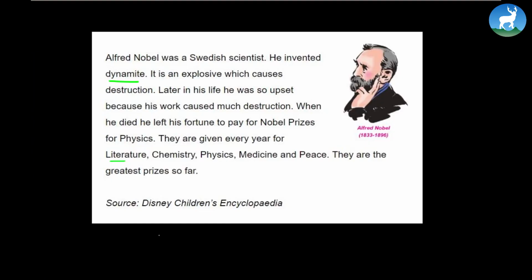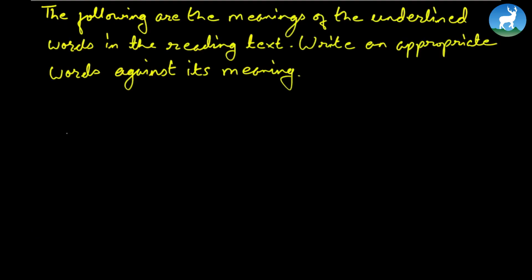Now, the next exercise, its heading is: the following are the meanings of the underlined words in the reading text. Whatever words are underlined in the reading text, its meanings are given here. Write an appropriate word against its meaning. So we've got to figure out that underlined word and what it means. It's more like match the following, right? Write an appropriate word against its meaning.